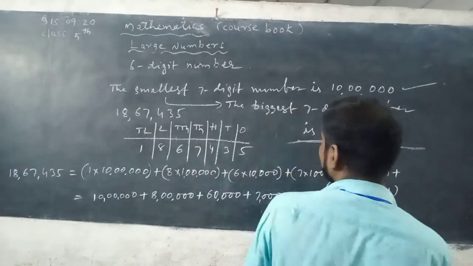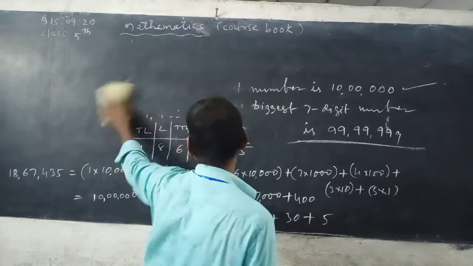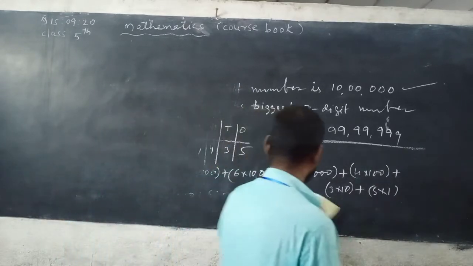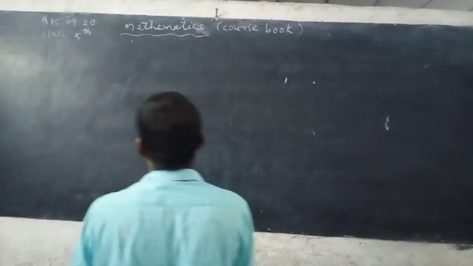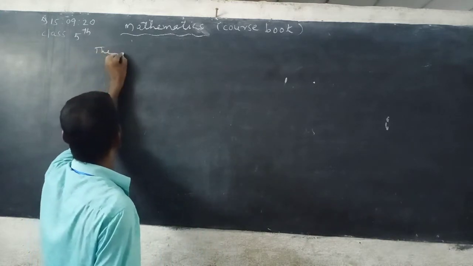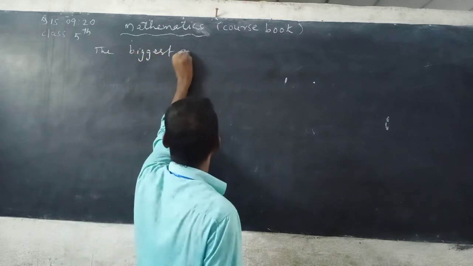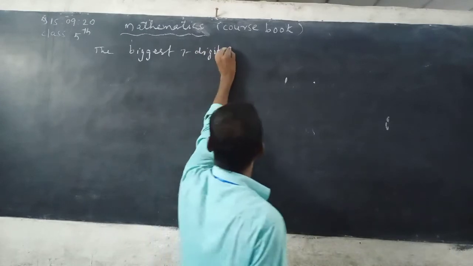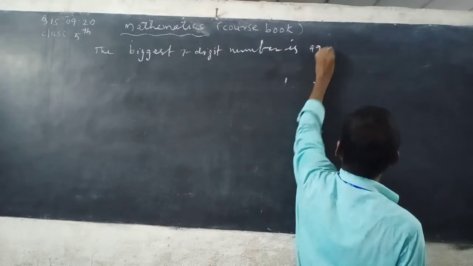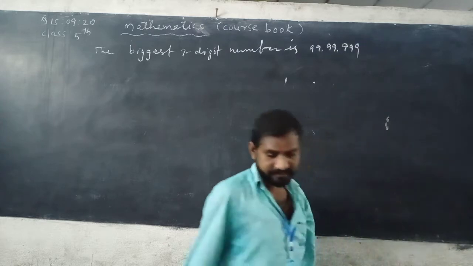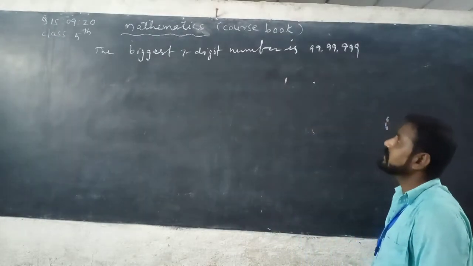Listen carefully: the greatest 7-digit number is 99 lakh 99,999.